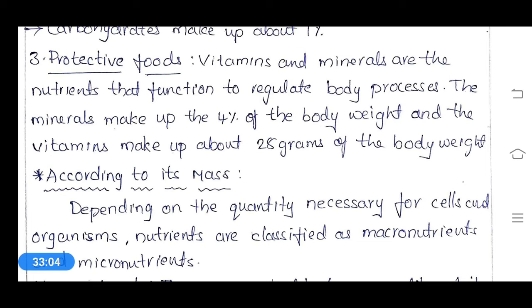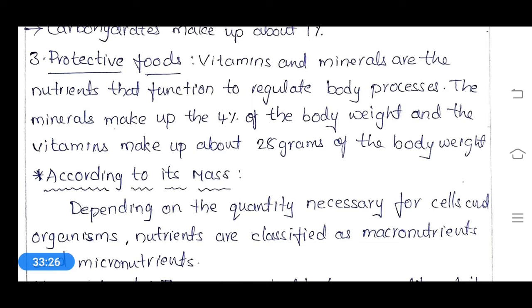So these are the food materials which are helpful in the regulation of body processes like metabolism.